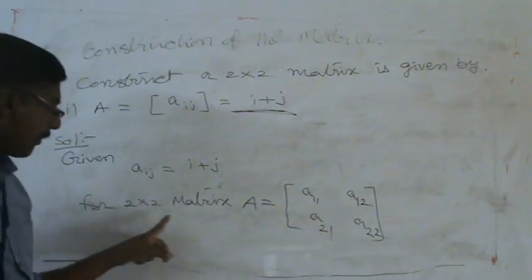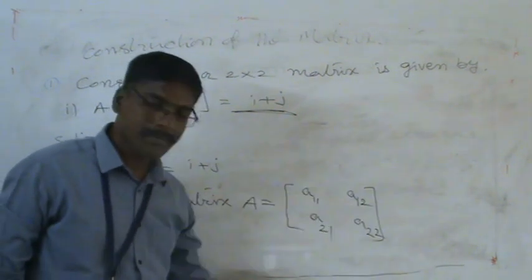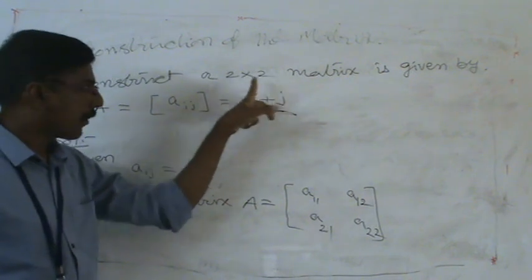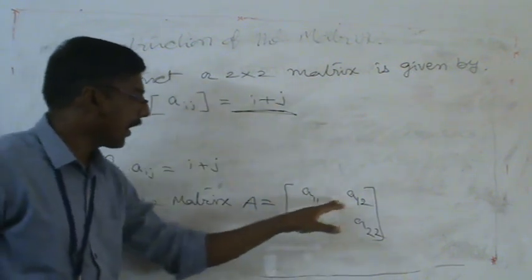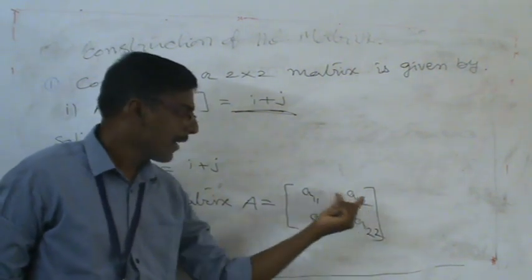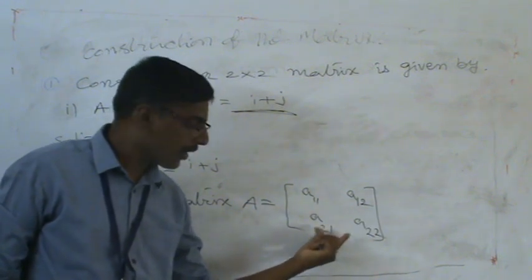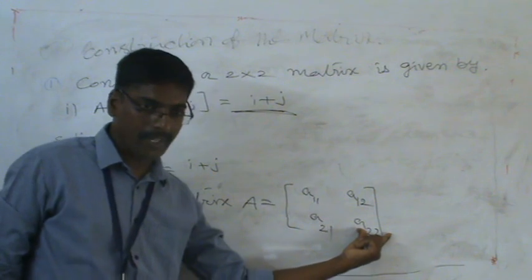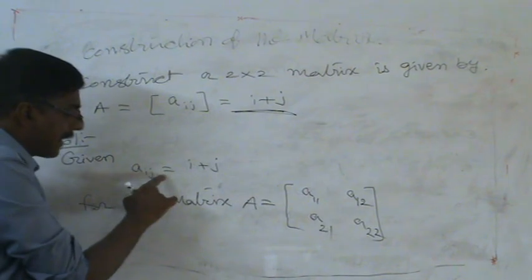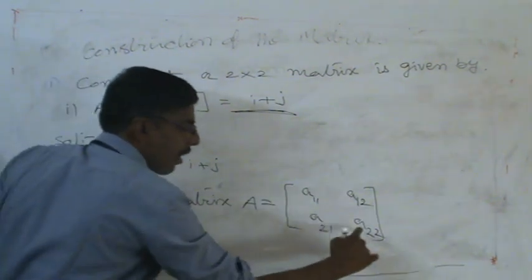Important information: for a 2 cross 2 matrix, we have 2 rows, 2 columns. Here we need to construct the 2 by 2 matrix. For designing the 2 by 2 matrix, we need 2 rows, 2 columns. This is the place value of A11, this is the place value of A12, this is the place value of A21, and this is the place value of A22. We already discussed the representation of the matrix concept. Now, by using this Aij value equal to i plus j, we need to calculate all these values.